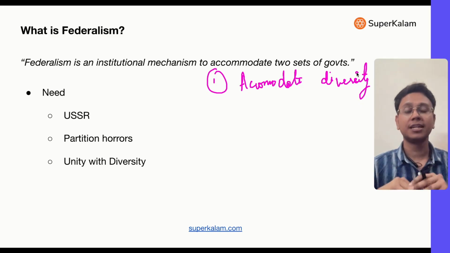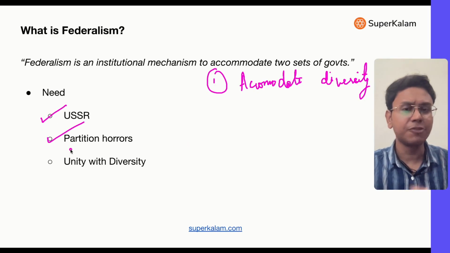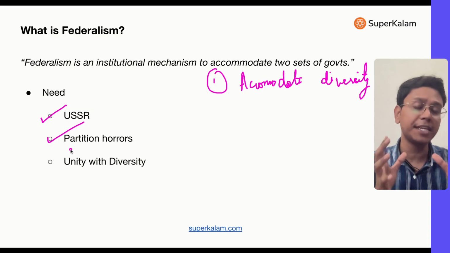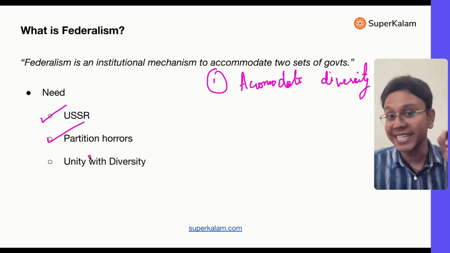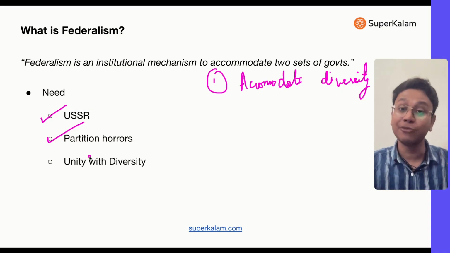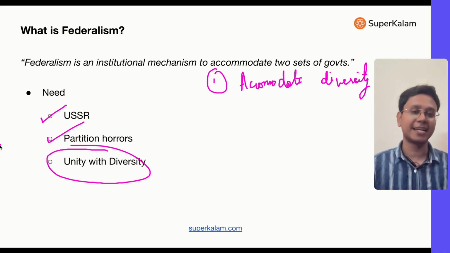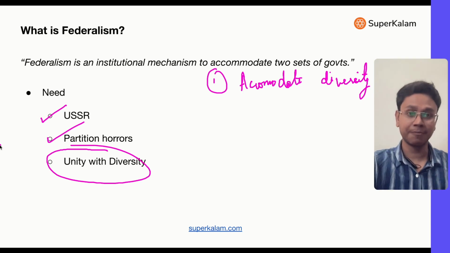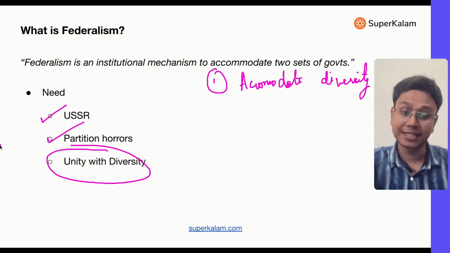So that's what learning we should have, that whatever happened in USSR, whatever happened in partition and all, our constitution very smartly accommodated that diversity. We are not only unity in diversity, we are unified with diversity. So that's the key thing. Because of federalism, that has happened. Now we will deep dive into the concept of federalism. You have understood why federalism is important. Now let's deep dive into it.